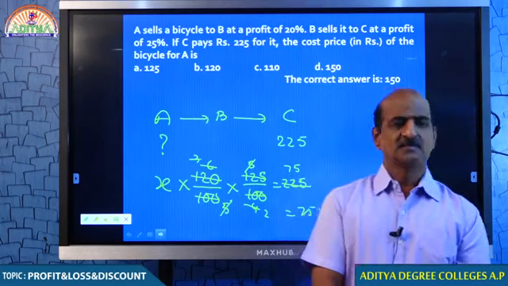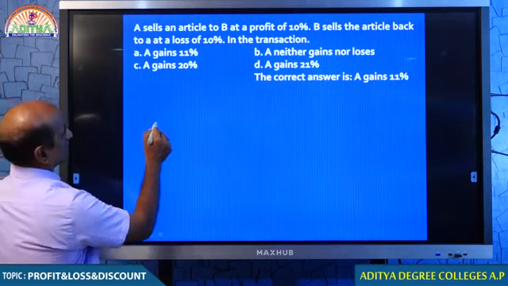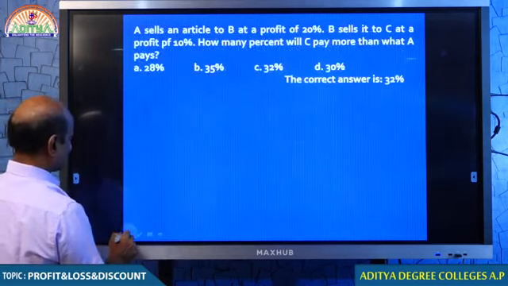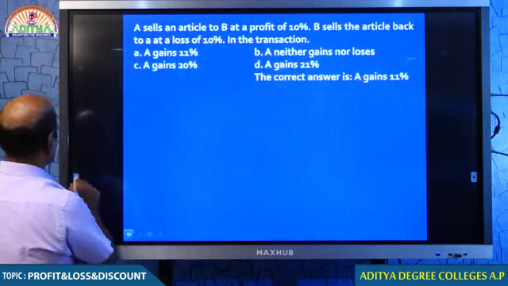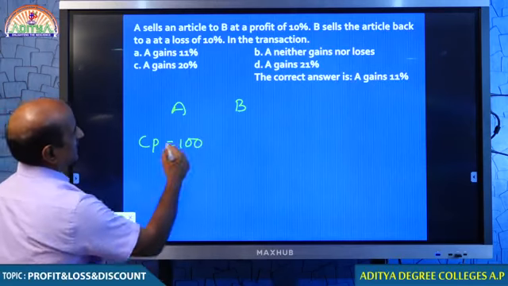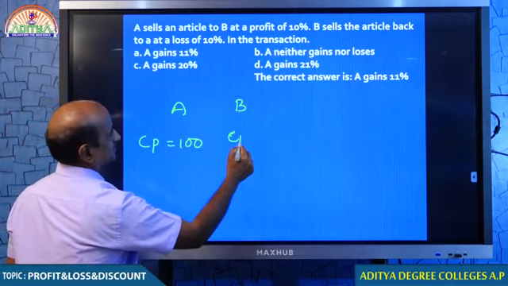A sells an article to B at a profit of 10%, B sells the article back to A at a loss of 10%. 10%, 10%. Come on, student. A and B. This question can be answered without any difficulty. We can easily answer. So, what do we do? Here we have A and there you have B. Let the cost price of A be 100 rupees and A is selling to B at a profit of 10%.